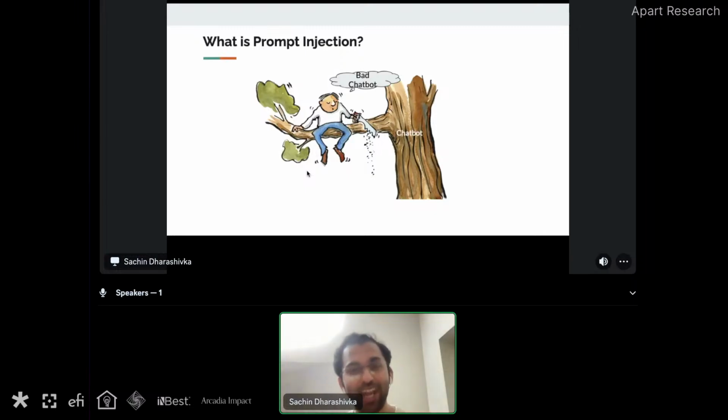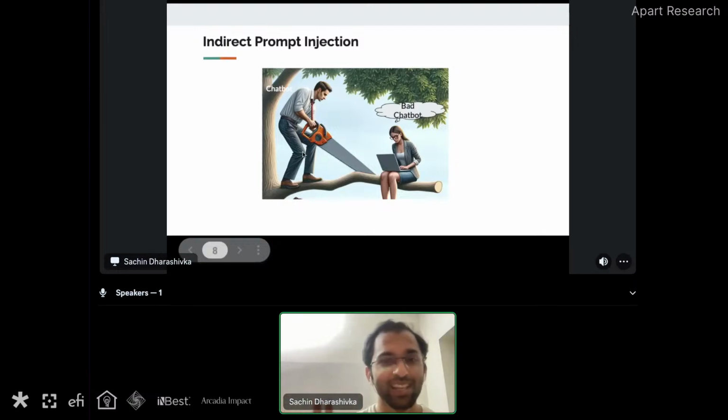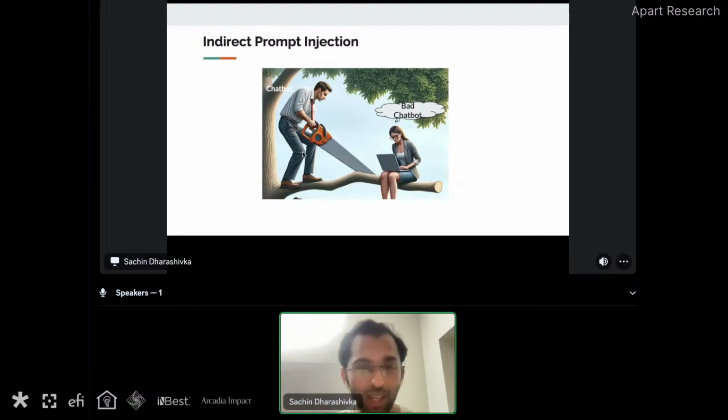And that's where indirect prompt injection comes in. This looks like a direct prompt injection. Let me show you what indirect prompt injection can look like, where a user is using the chatbot or any other LLM application for their own purpose, and an attacker is silently, stealthily corrupting the chatbot for this particular user and potentially for all of the users, without the knowledge of the users. This seems like a much worse attack vector.